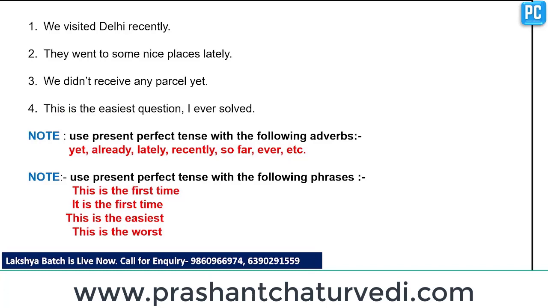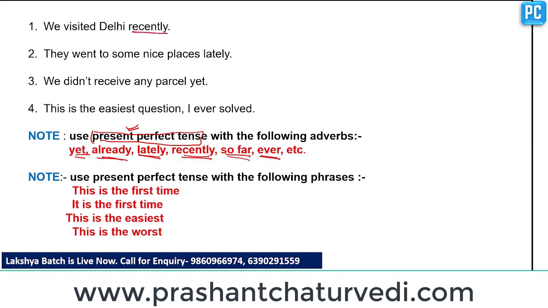We visited Delhi recently. Now, whenever you find words in a sentence like yet, already, lately, recently, so far, ever, clear? Use present perfect tense with these words.